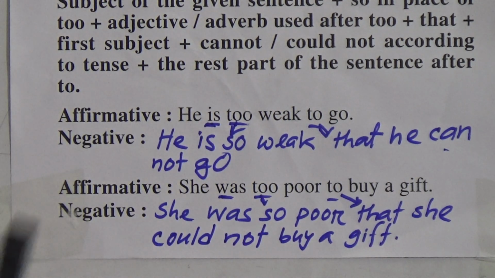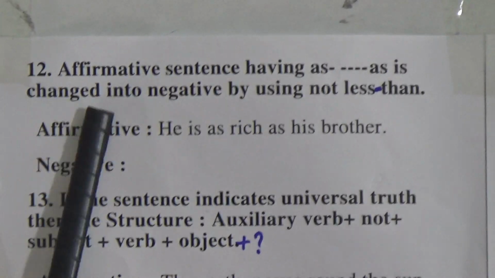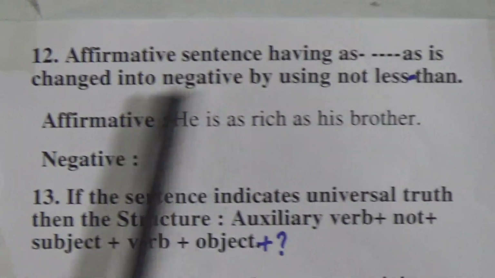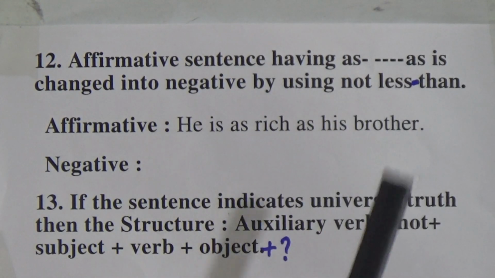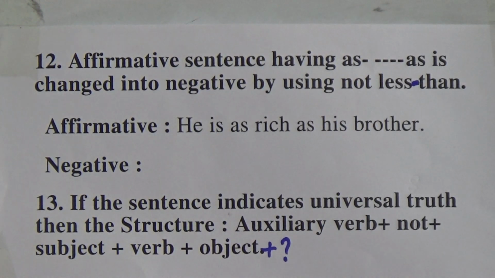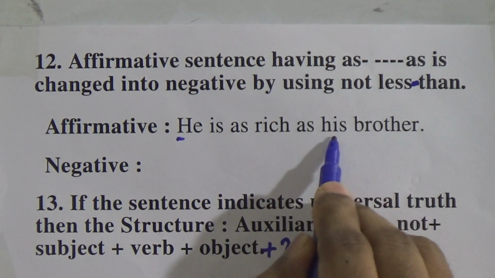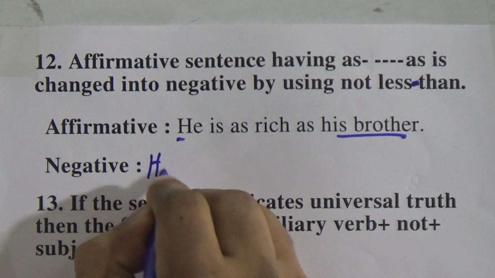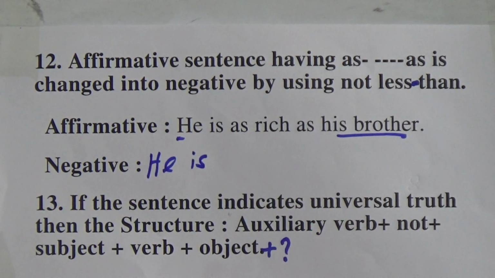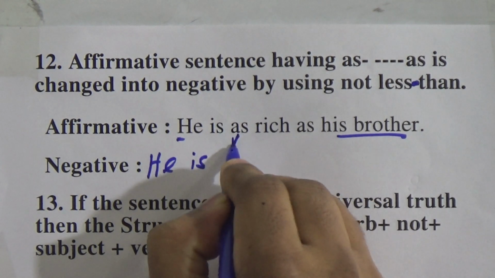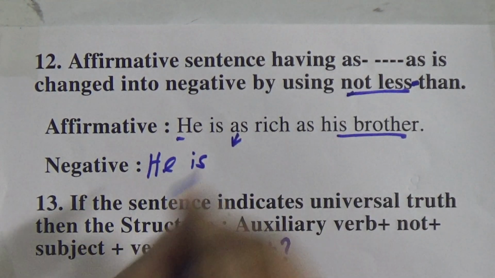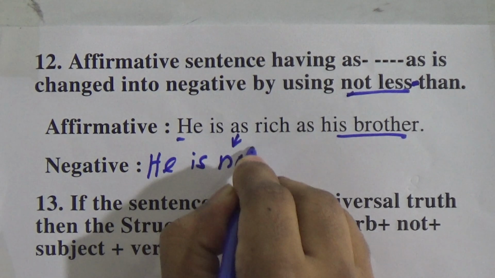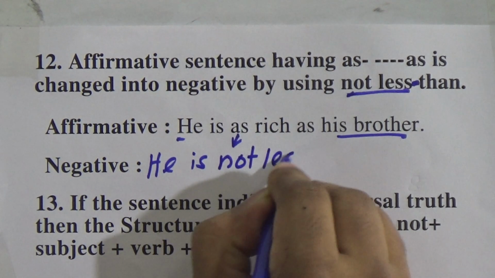Okay, we will move to the next rule. Rule number 12. Affirmative sentences having as... as are changed into negative by using not less than. He is as rich as his brother. So he and also his brother both are rich. In this case, the subject and verb will remain the same. In place of as, we will use not less.